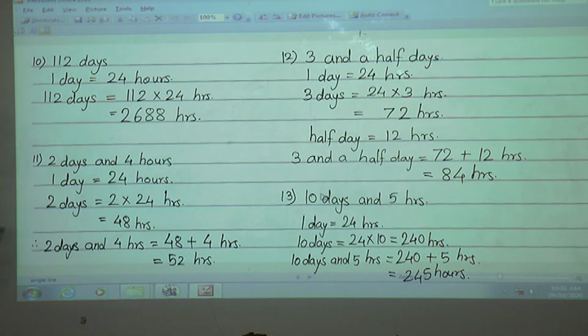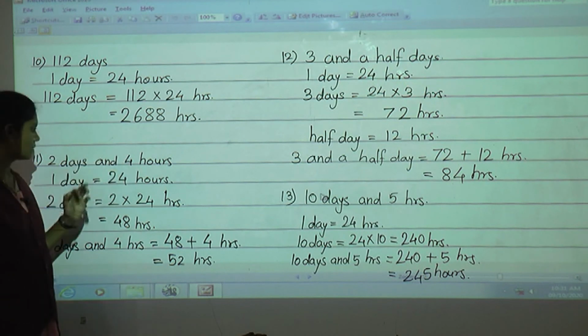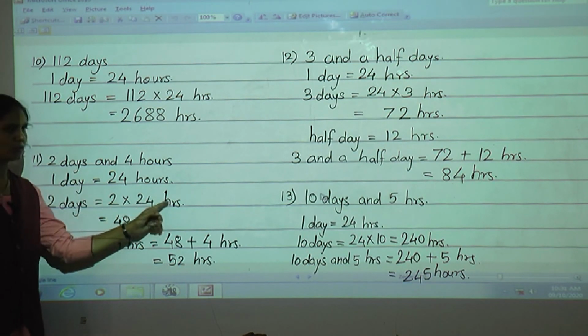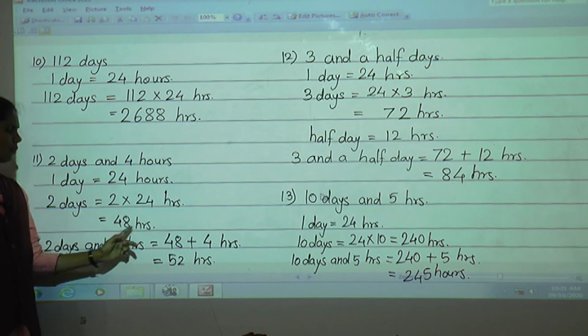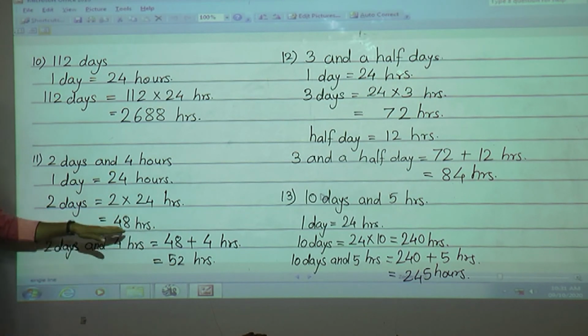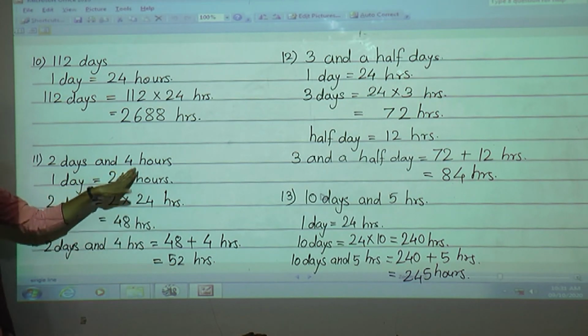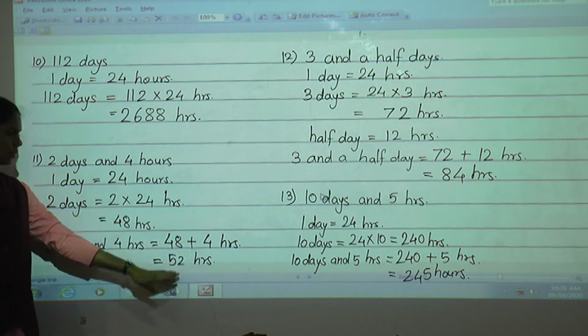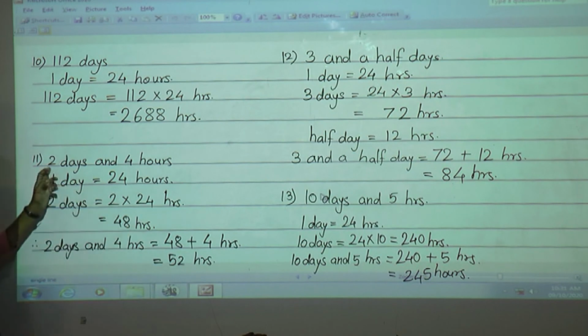Now see this, 2 days and 4 hours. First you have to convert this 2 days into hours. 1 day is equal to 24 hours. So 2 days is equal to 2 into 24. 2 into 24, 48 hours. Now in that 48 you have to add this 4 hours again. So 48 plus 4, 52 hours. So 2 days and 4 hours is equal to 52 hours.